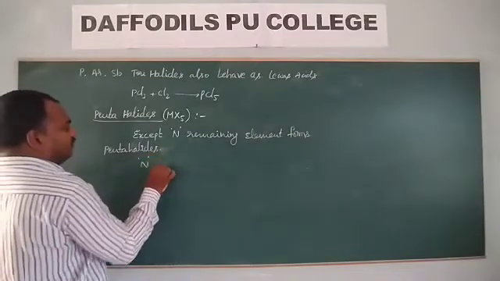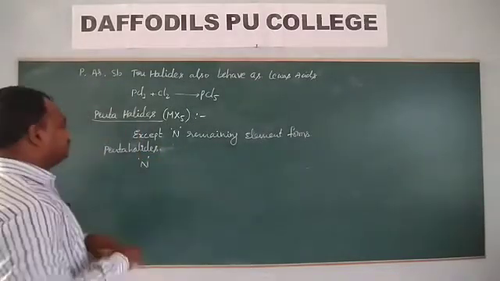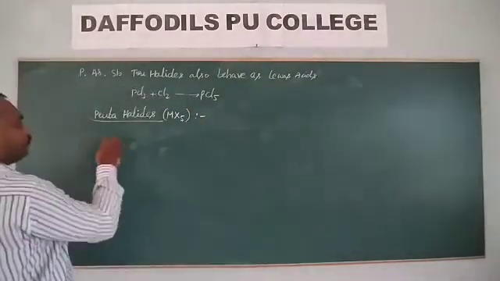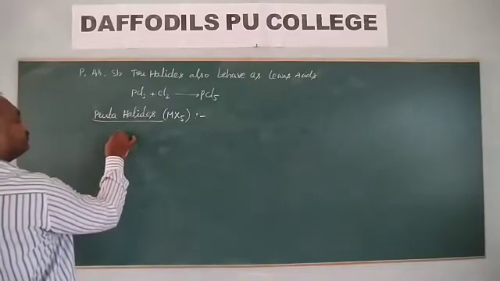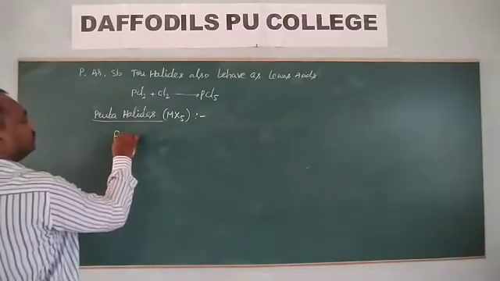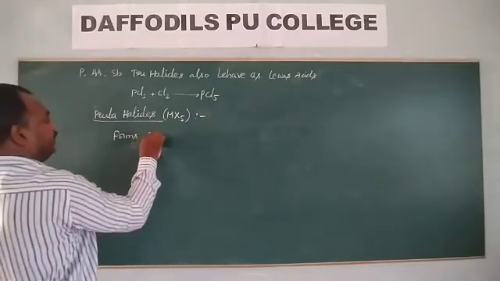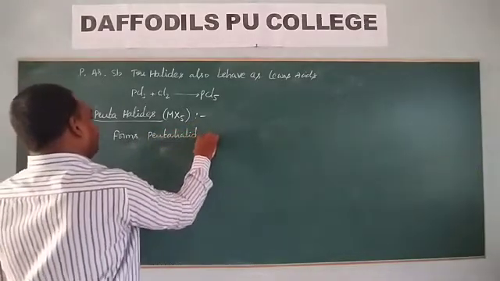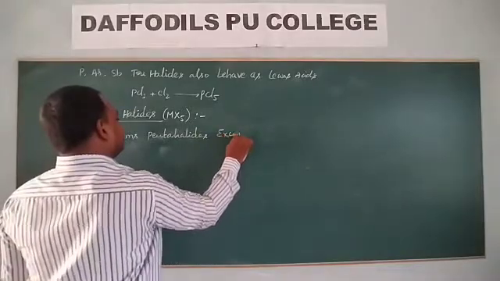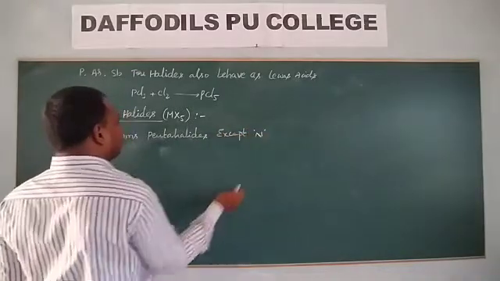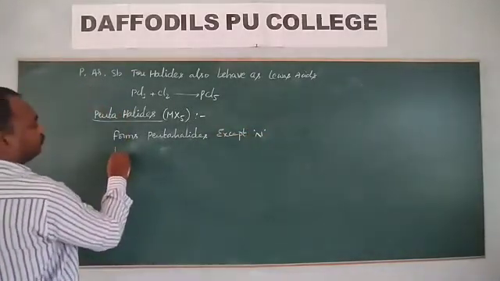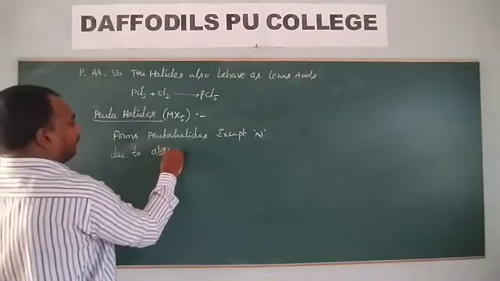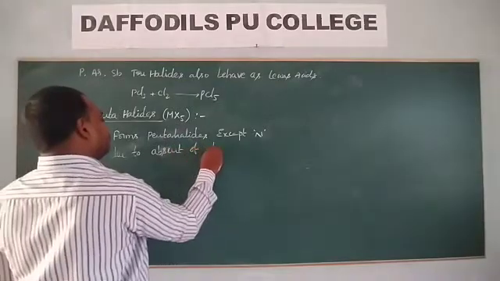We will write this like this: forms pentahalides except nitrogen, due to absence of d orbitals.